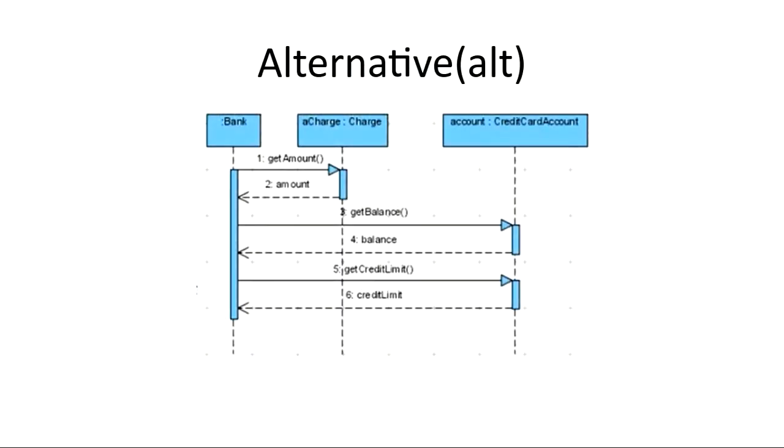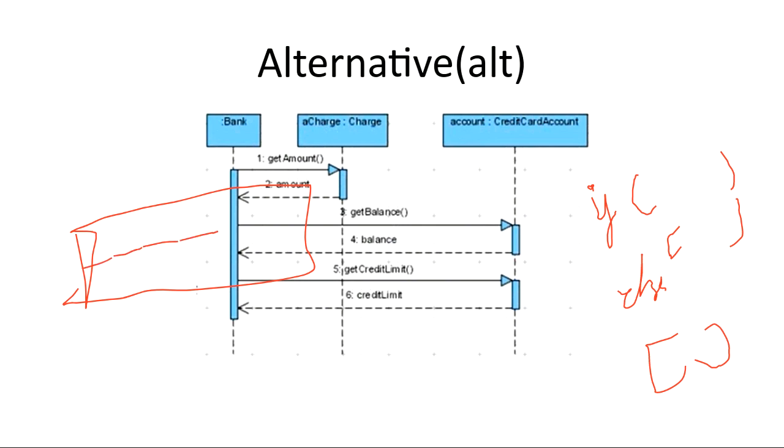That will be explained with the help of alternative. As the name suggests, alternative. Now you will have two conditions. If ये condition सही है तो आप ये काम करो, अगर ये condition गलत है तो आप ये काम करो. तो आपकी जो interaction frame बनेगा हमारा, that will be divided into two parts. For example, if the condition is true, यहाँ पे जो interaction हो रहे हैं वो करो. Else, if the condition is false, यहाँ पे जो interaction हो रहे हैं वो करो.